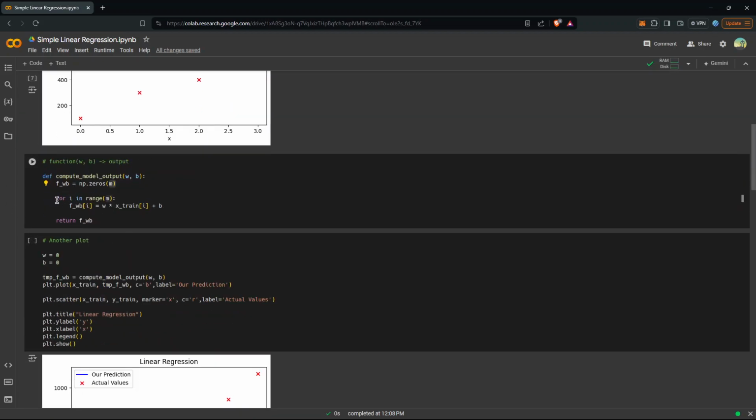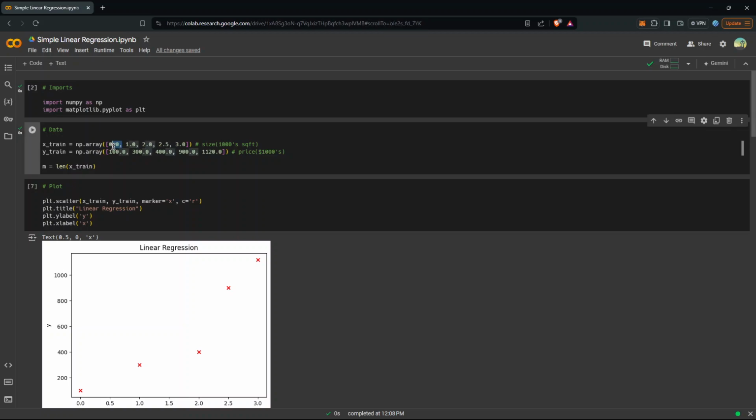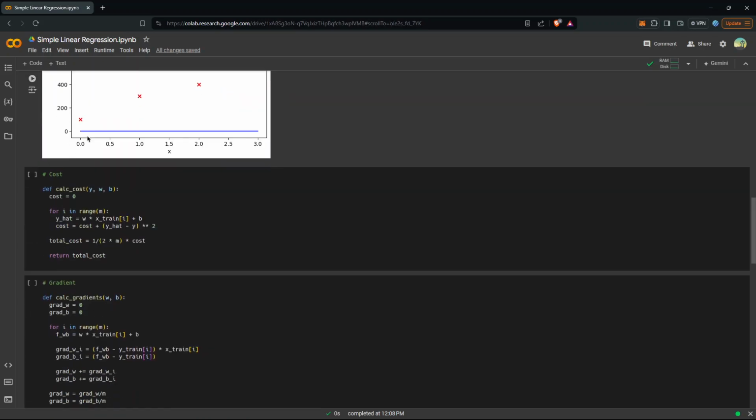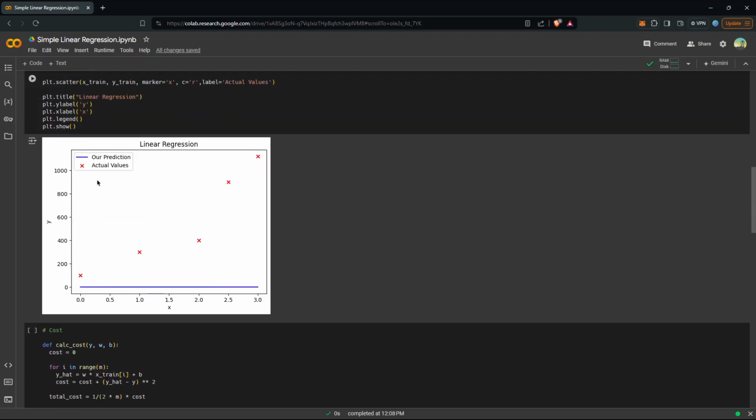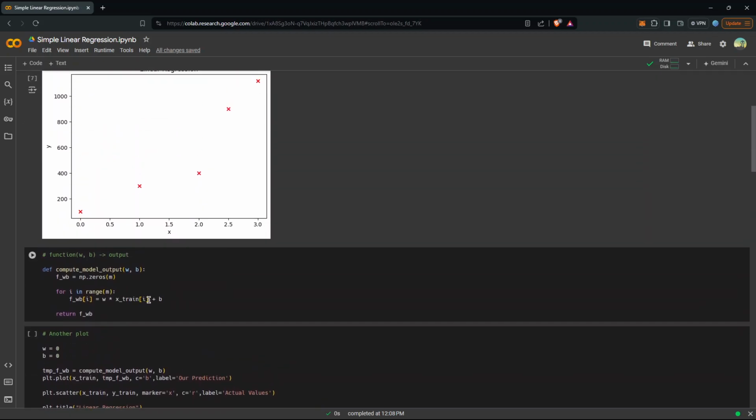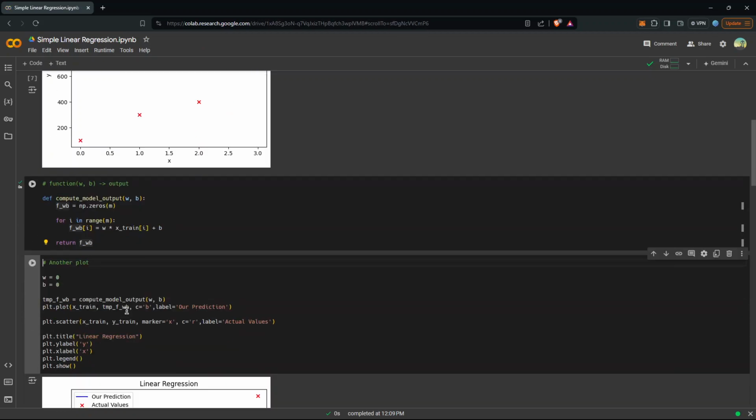Then we just go for i in range(m), f_wb[i]. Remember, in computer programming, indexing always starts at 0. So the first index will just be w, the weight, times xtrain[i]. xtrain[i] is just the first value. Then 1 will be the second, third, fourth. So it'll just go on, right? And then we add the b. Then we return. That will give our predictions to us.